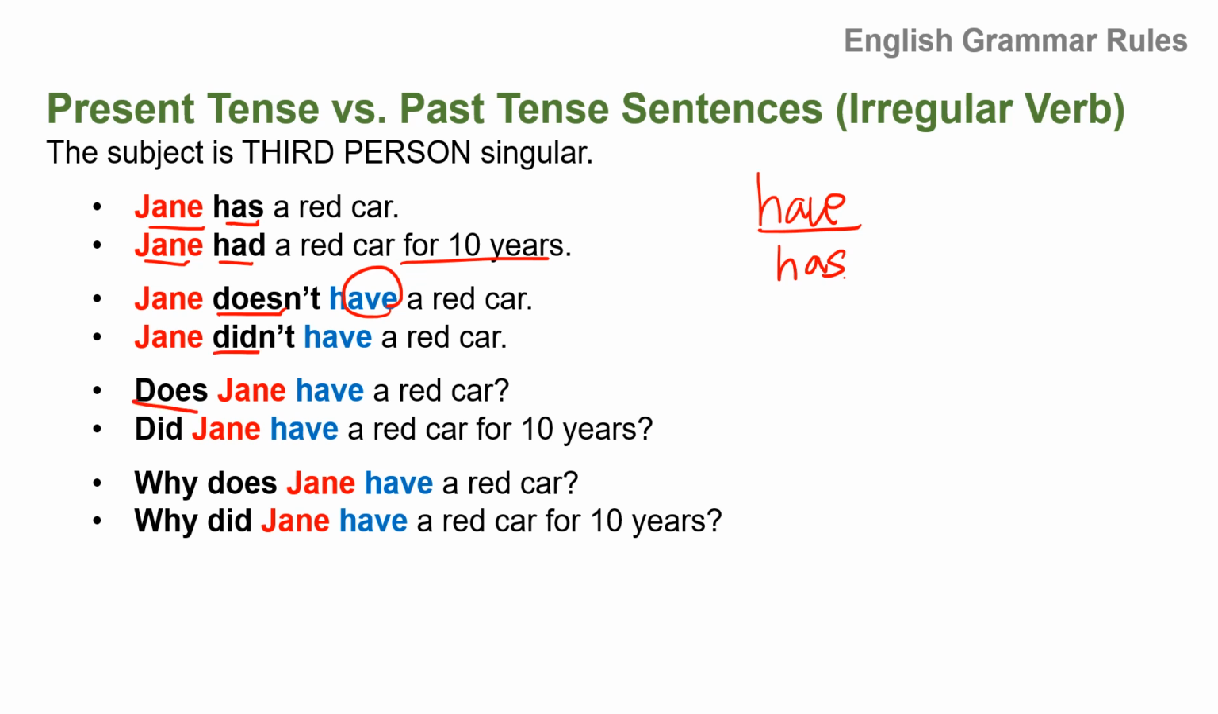And past tense, Jane didn't have a red car. Question, does Jane have a red car? And past tense, did Jane have a red car? Remember, whether you use does or did, you need to use the base form in questions. Negative as well. Why does Jane have a red car? Why did Jane have a red car for 10 years?